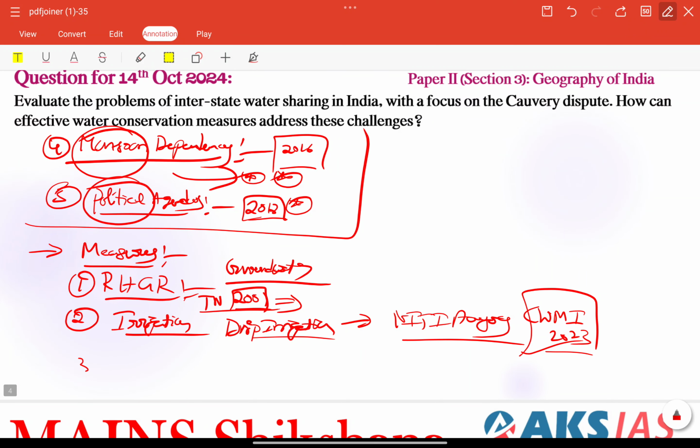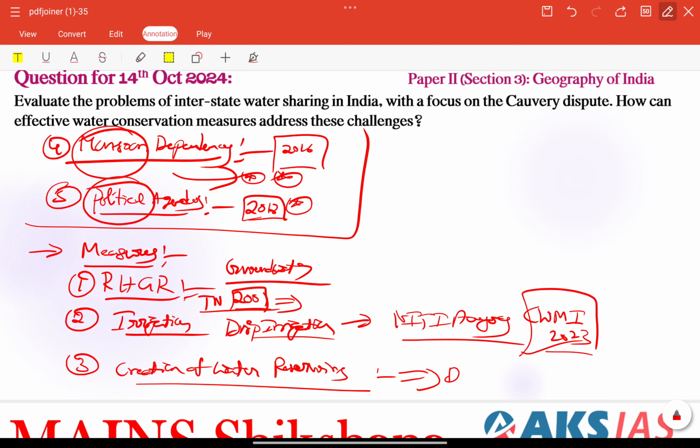The other measure we can add is creation of reservoirs. Creation of reservoirs is also very important here, right? Building reservoirs and check dams especially can help in water storage and prevent water wastage, thus ensuring a more equitable distribution during dry seasons. For example, in the Kaveri basin itself, small reservoirs could help Karnataka store excess water during monsoons, so that during lean periods it especially benefits both upstream and downstream states, right?